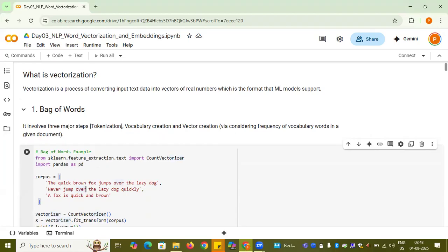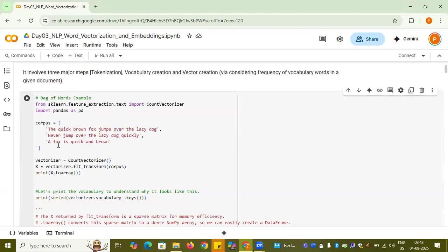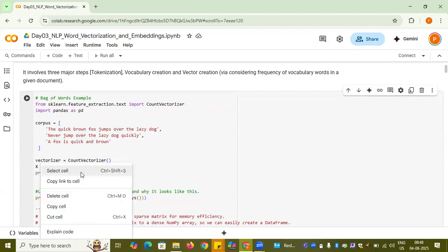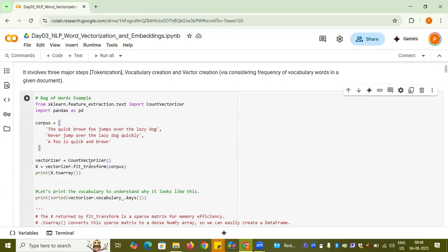In the corpus, I have three documents. As you can see, there are three sentences over here: the first, second, and third. So first I call the object of the CountVectorizer, and I am fitting it to my corpus. If you see here, vectorizer.fit_transform will give me the vectorized version of my documents altogether.